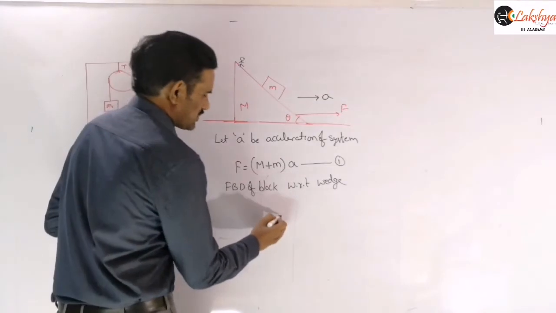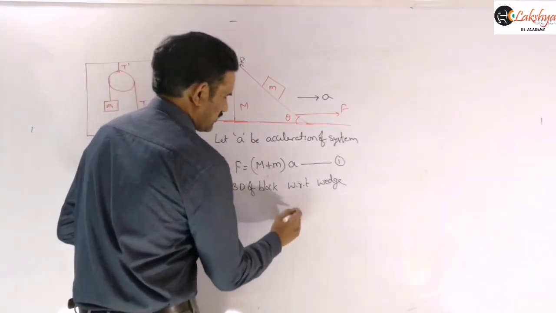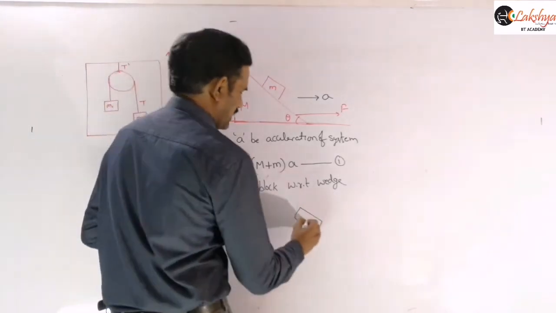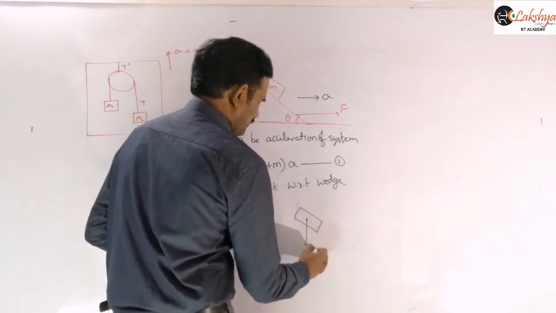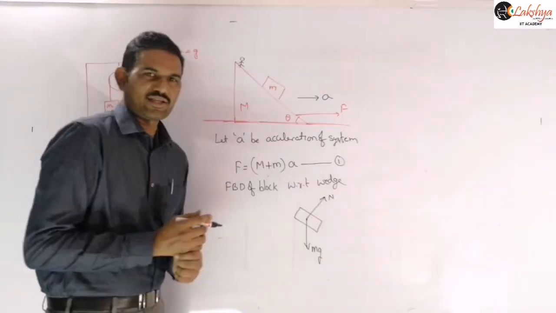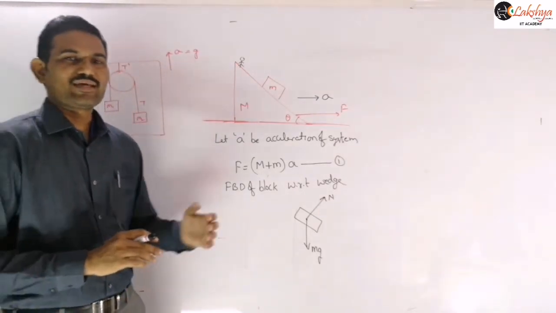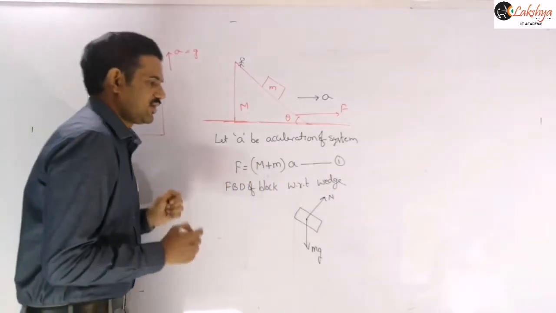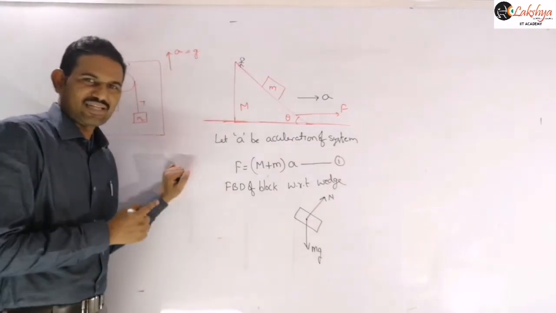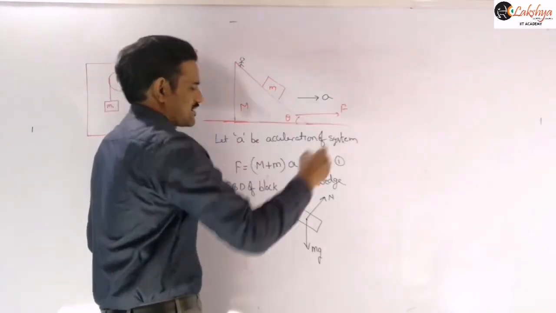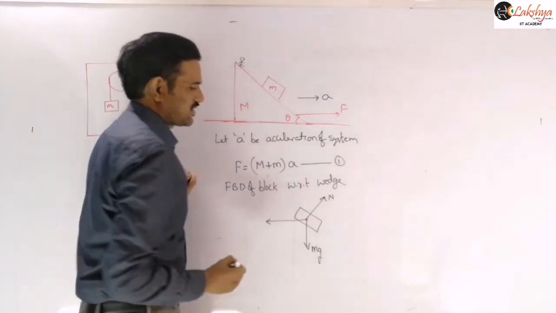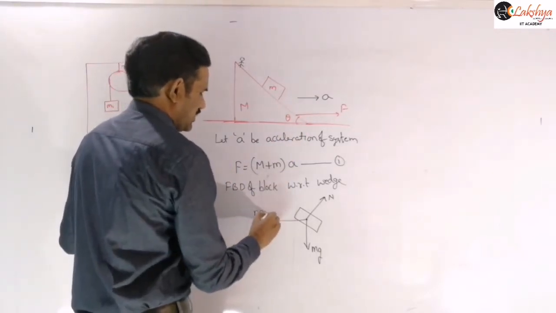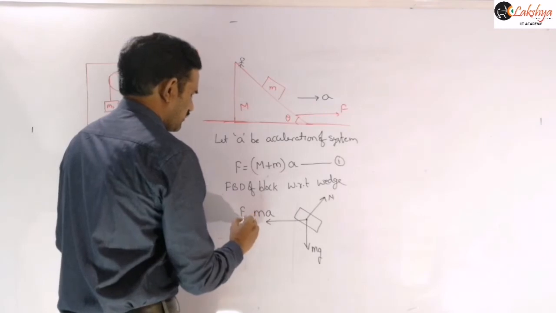That means we are solving in a non-inertial frame. Now, if I represent the FBD of this block, can you say the forces acting on this block? Mg acting downwards, the normal reaction from the inclined plane, and we should take the pseudo force, right? Because now we are solving with respect to the wedge, we should take the pseudo force. What is the direction of the pseudo force? Towards left, because our inclined plane frame is accelerating towards right here, so the pseudo force is towards left, and it is MA.